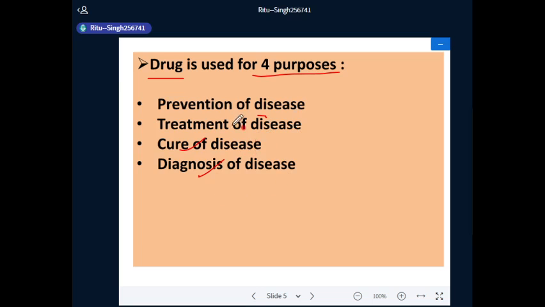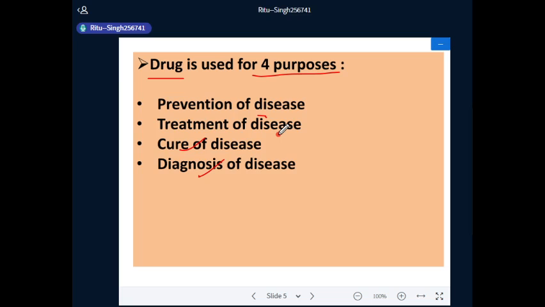Prevention of disease is a procedure through which individuals, particularly those with risk factor for a disease, are treated in order to prevent a disease from occurring. Next, that is treatment of disease.